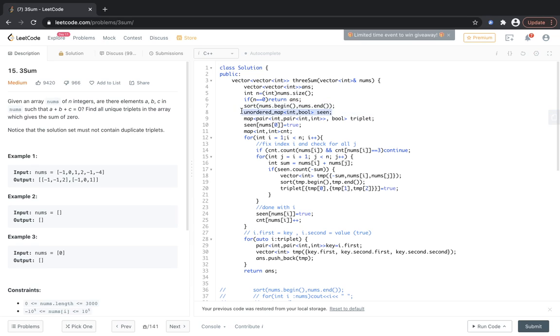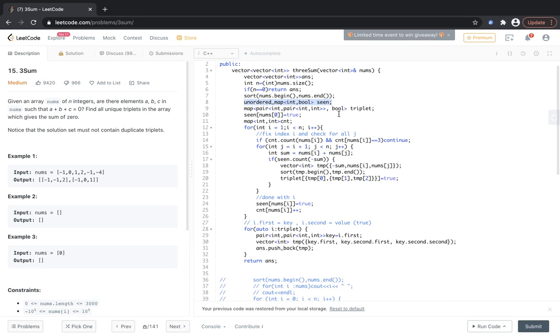Okay, so that was it. And then the main idea was that if we have already seen something, then why process it again? So seen is actually marking something as seen or not. It is just hashing that value that we have already encountered, and we don't need to encounter it again. This triplet is just making all the triplets that we have, and we will push it in the final answer.